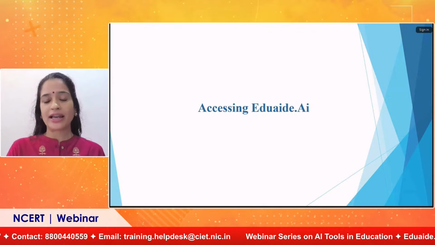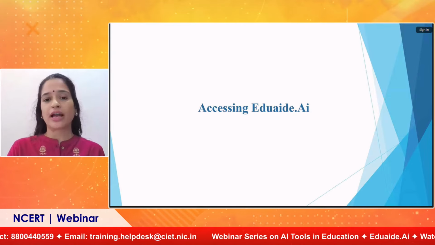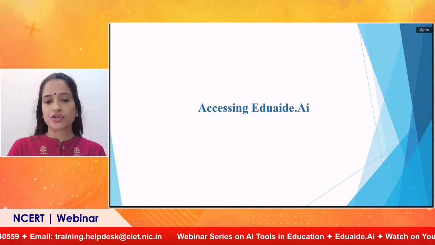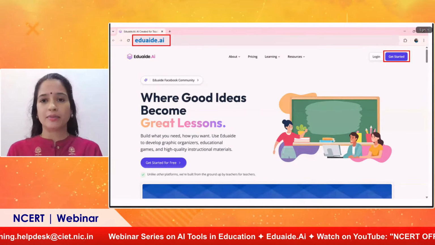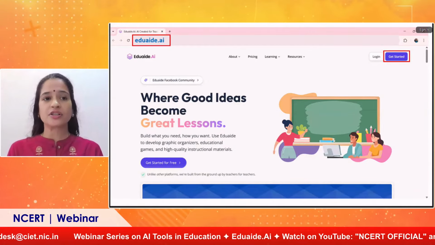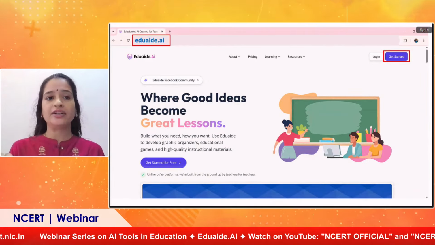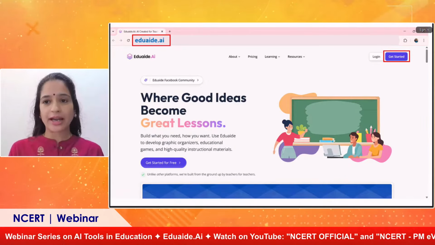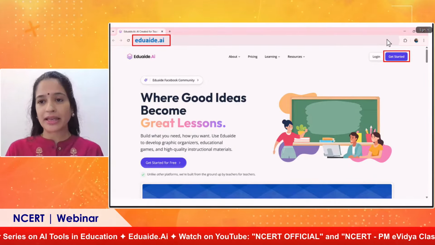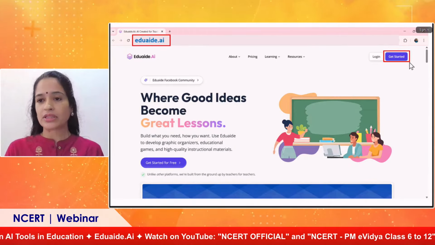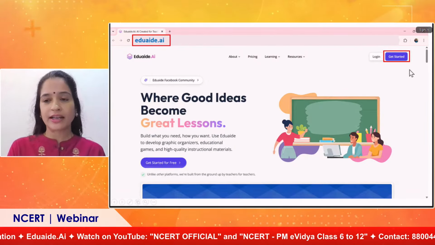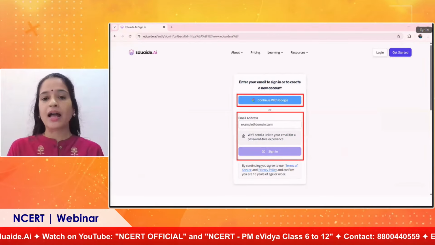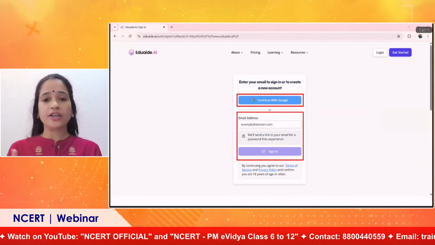Now let's see how we can access the Eduaide platform. For that we need to log in, so I'll just show you the login process. Open any browser, and in the address bar just type Eduaide.Ai. Once you type that, this is the screen that you will be getting. On the top right corner you can see Get Started. Just click on that Get Started button, and you can log in two ways.